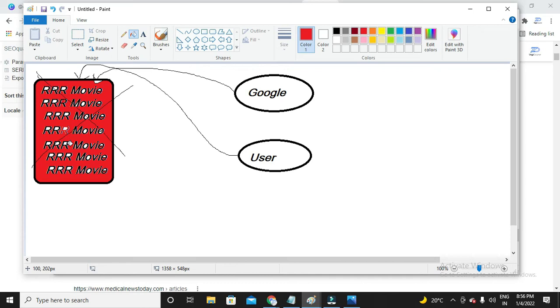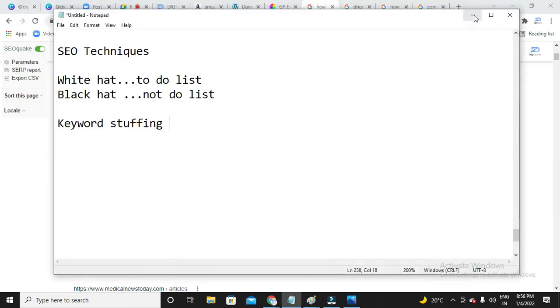Google just doesn't give you the rankings if you perform this. So this is one of the malpractices, one of the topmost black hat techniques that people have performed and got rankings, and finally Google has penalized them. This is a black hat technique that you should never ever perform. Please do remember.